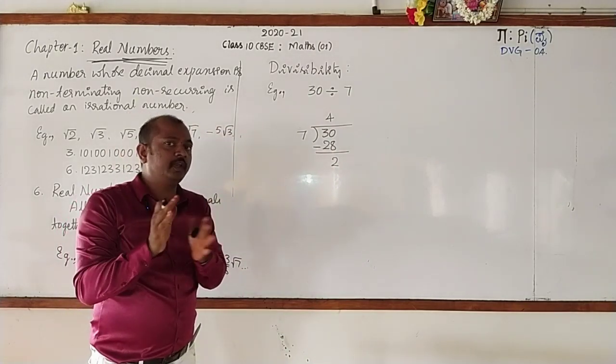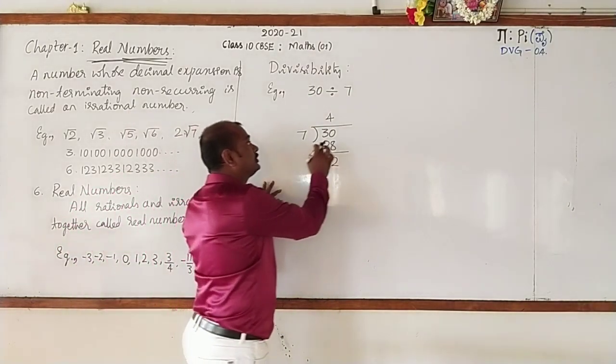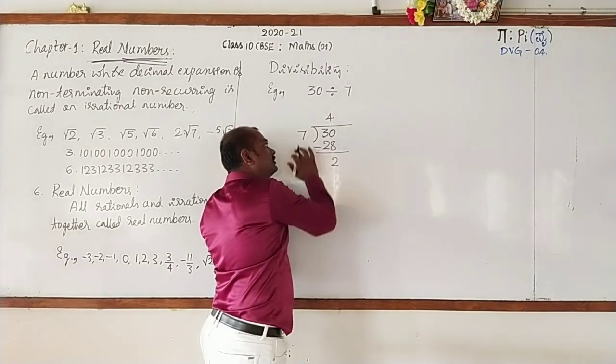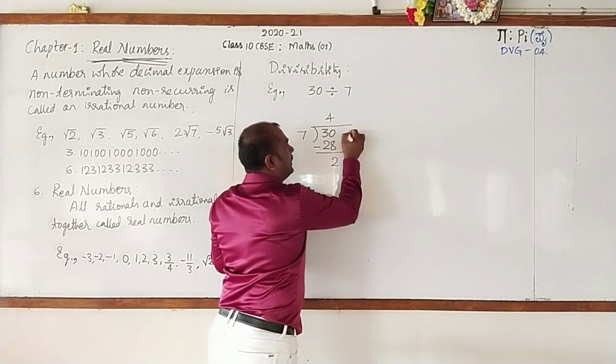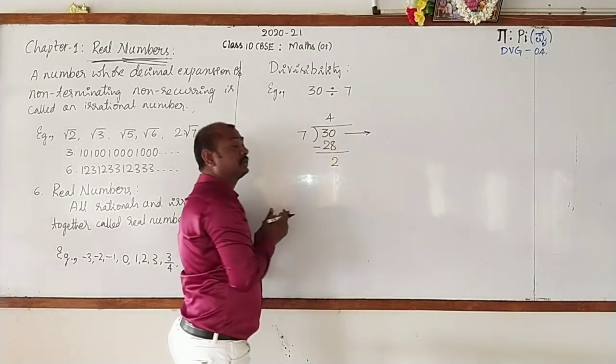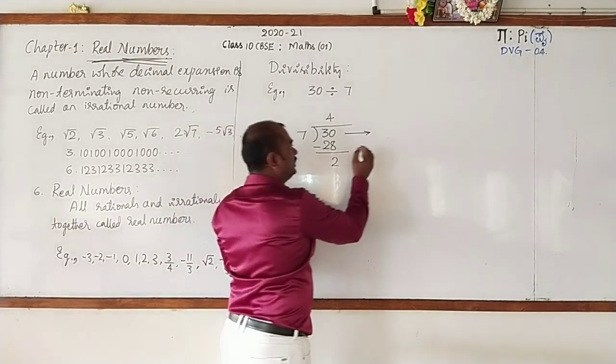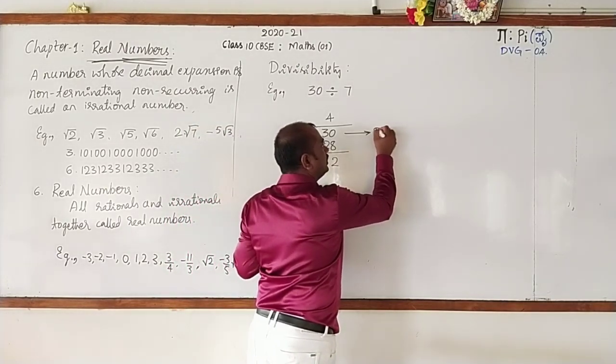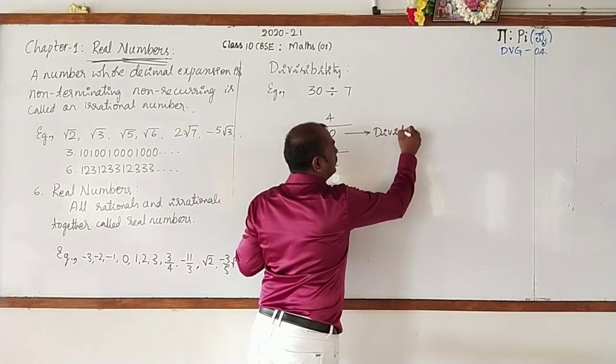And you are also very familiar with the terms that are involved in this division. What do you call 30? It is the dividend.